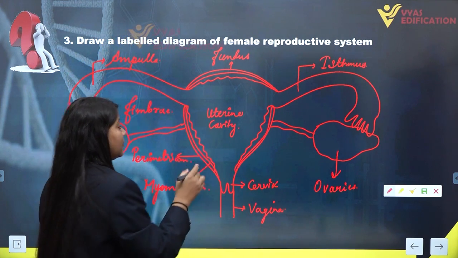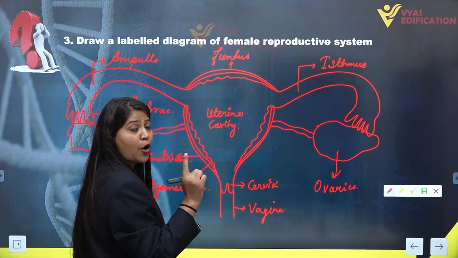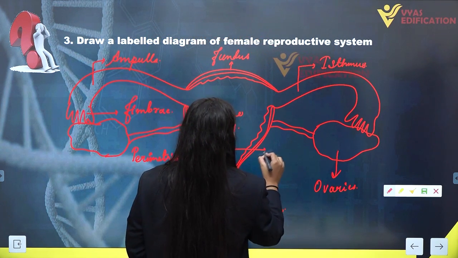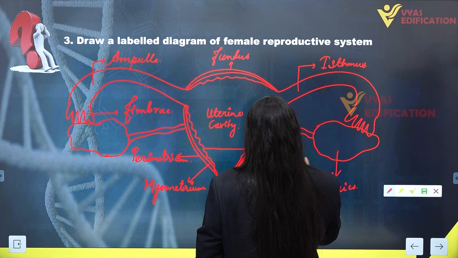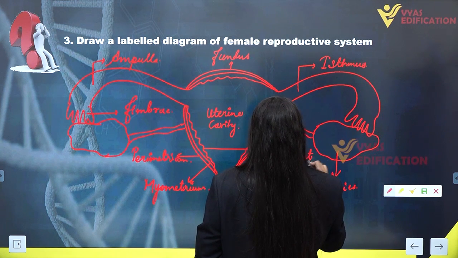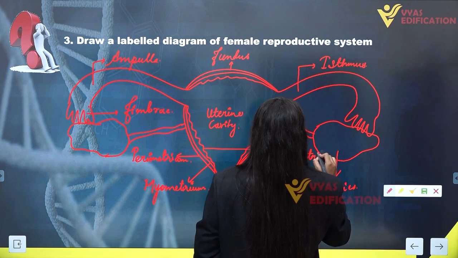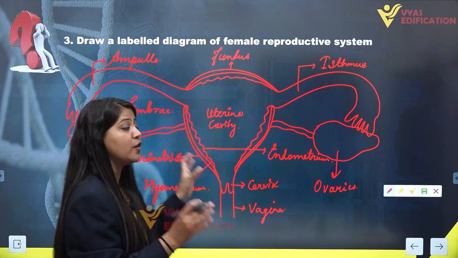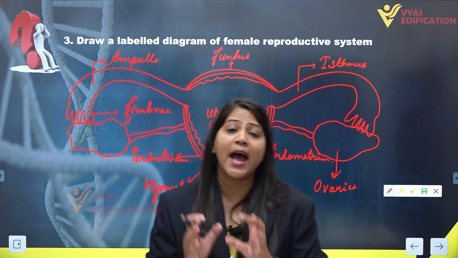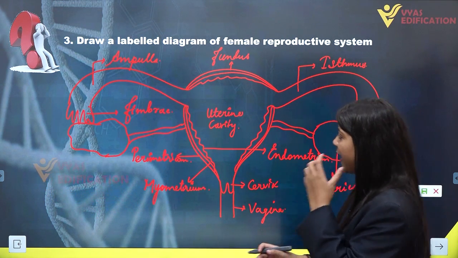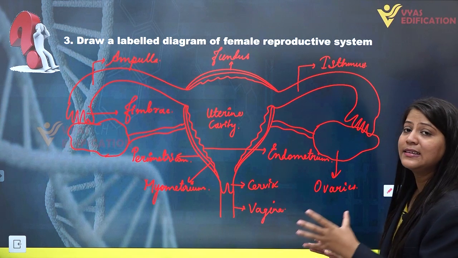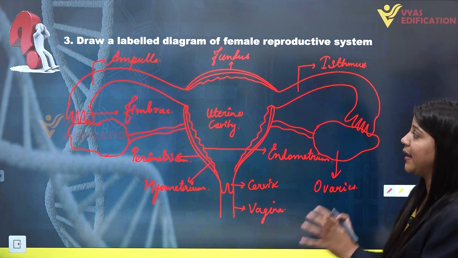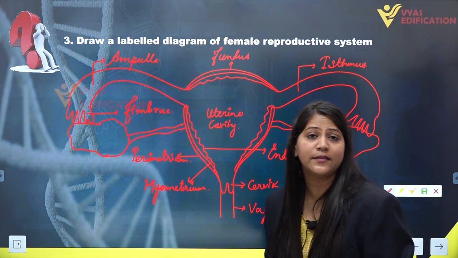Then inside we have the innermost layer of the uterus, that is endometrium, which undergoes cyclical changes and is involved in pregnancy as well as the menstruation cycle. So this is the complete labeled structural diagram of the female reproductive system.